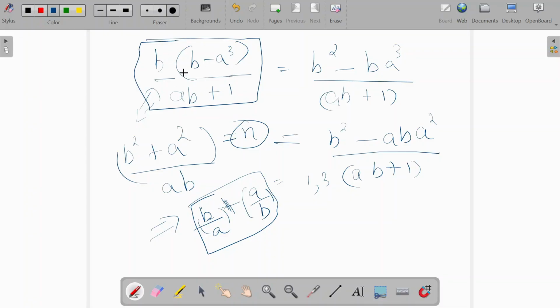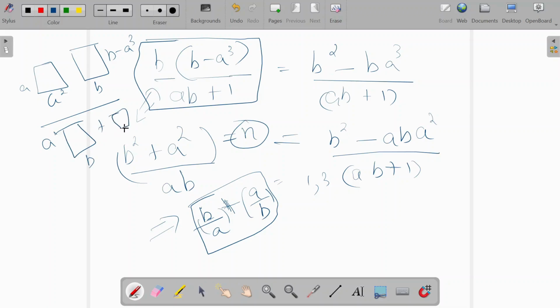So from whatever we saw now, the remainder b minus a cube, a square times a and b by ab plus 1. You have to take out a square. There is no other way to make this divisible by ab plus 1. It has to be a square, which is a perfect square. Thus, we have actually proved our identity.